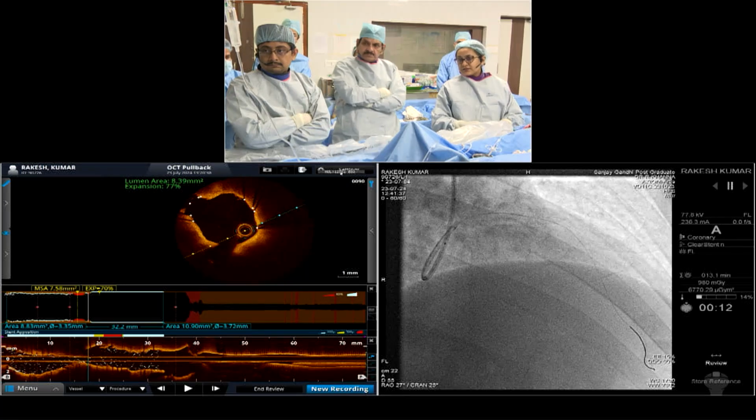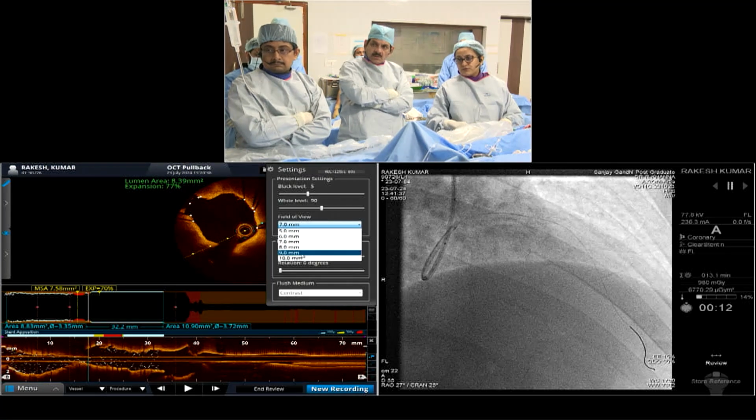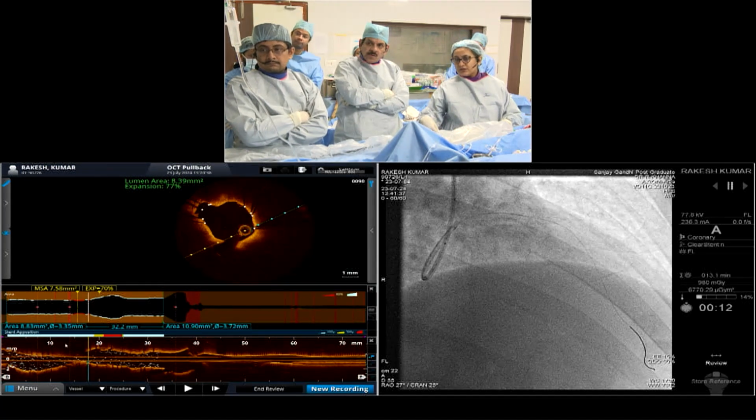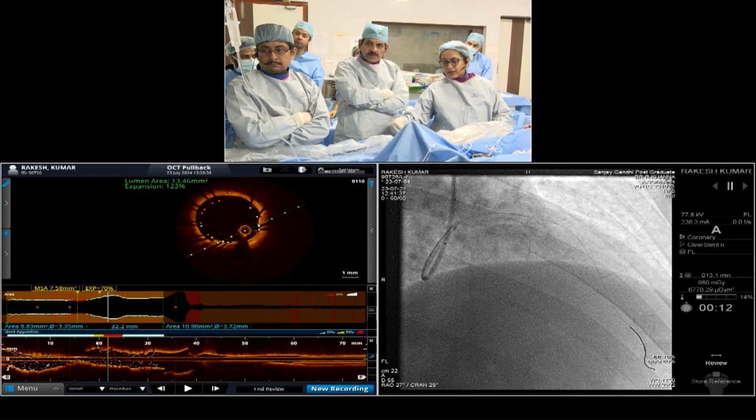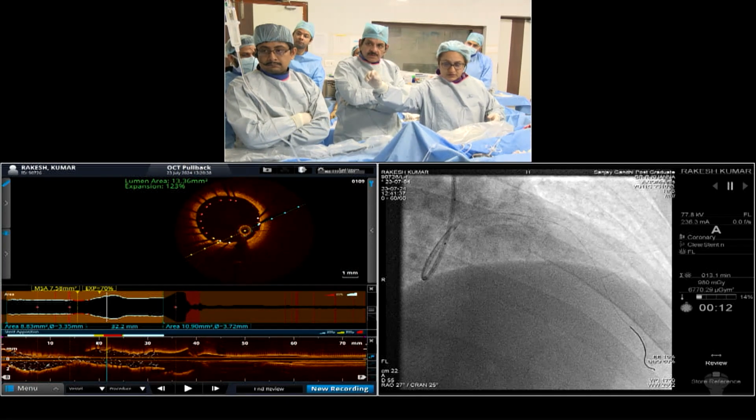So if you see now, it is well expanded, well apposed. You can just rotate it. So expansion is good. Stop it here.